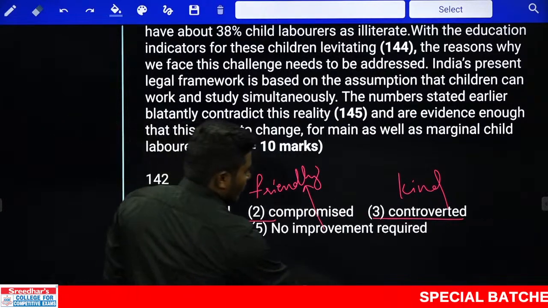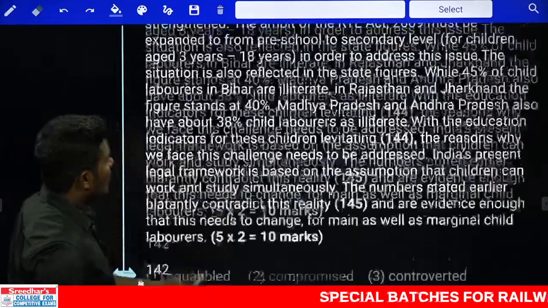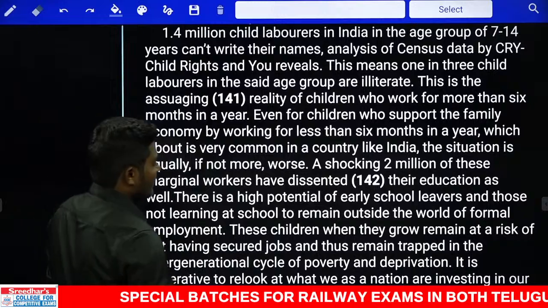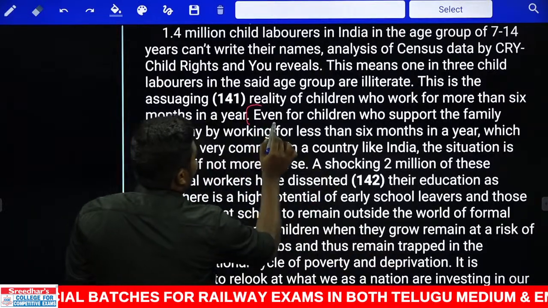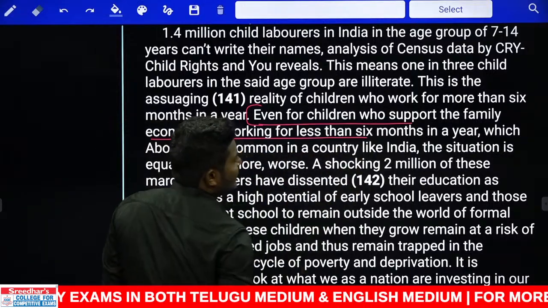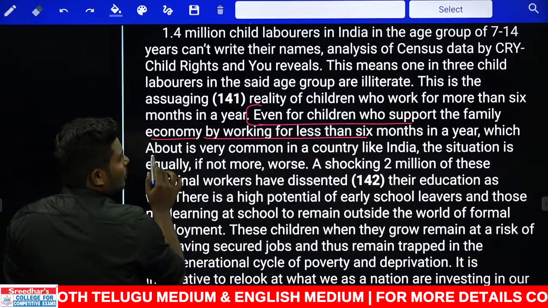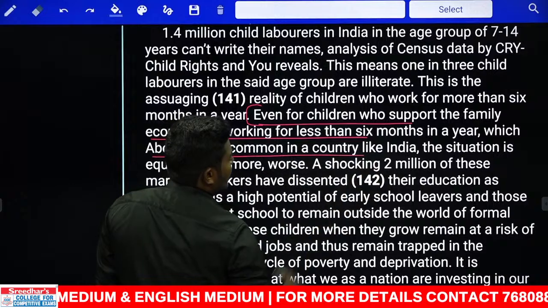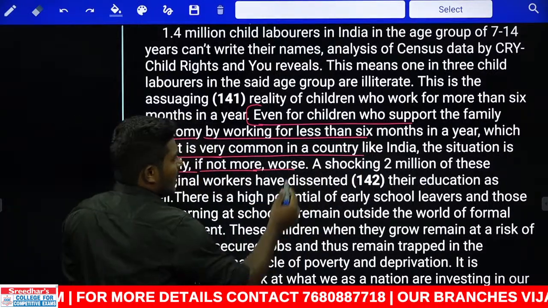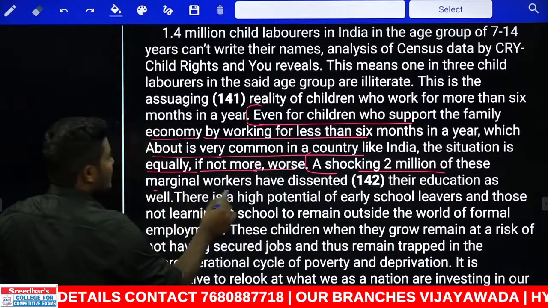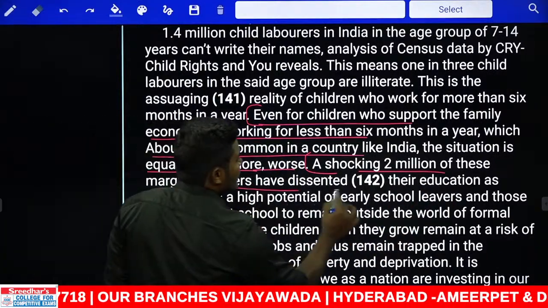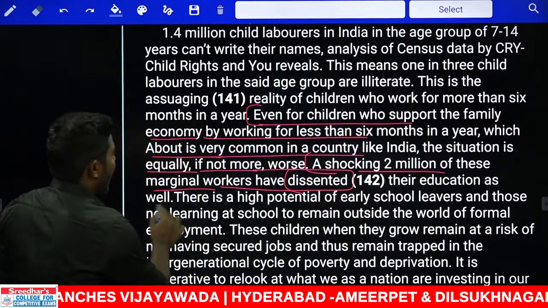Okay, next. Look at 142. Listen carefully to the way I read, okay? That makes your answers correct. Now, even for children who support the family economy by working for less than 6 months in a year, which is very common in a country like India, the situation is equally, if not more, worse. A shocking 2 million of these marginal workers have dissented their education as well.